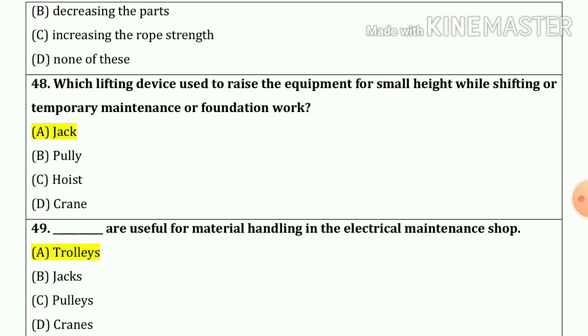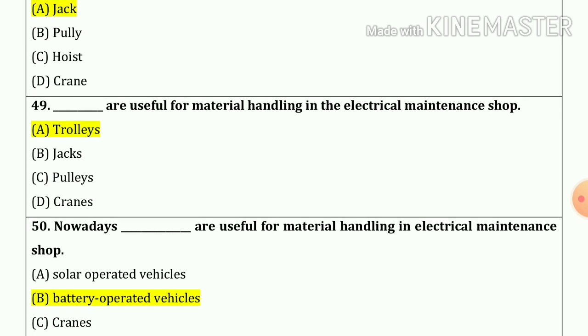48 number. Which lifting device used to raise the equipment for small height while shifting or a temporary maintenance or a foundation work? So our answer is jack. Option number A. 49 number. Trolleys are used for material handling in the electrical maintenance shop. So our answer is option number A.